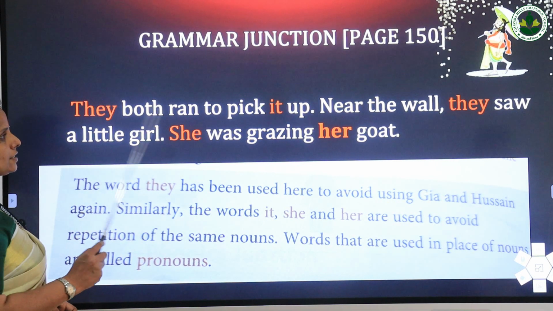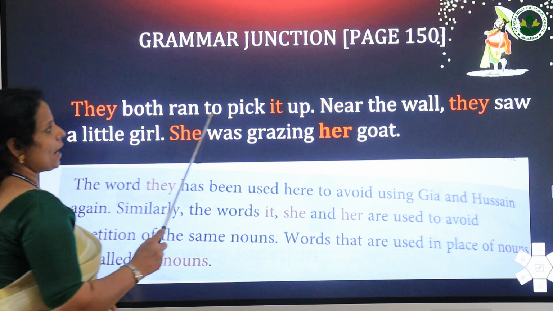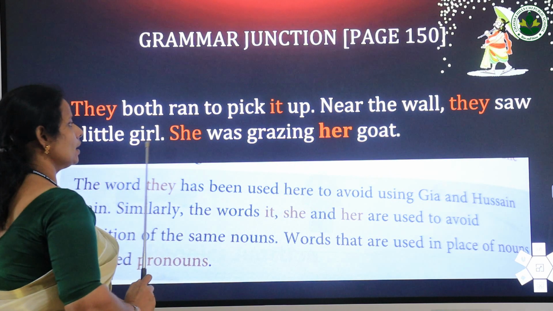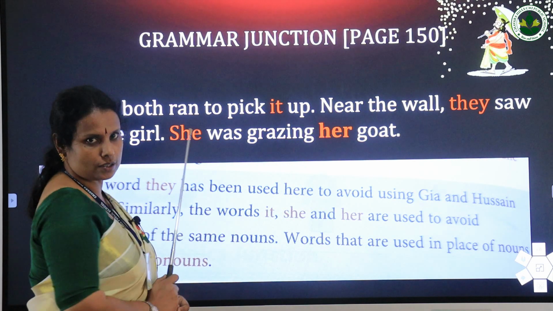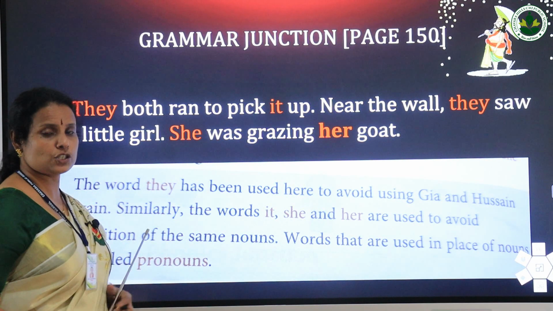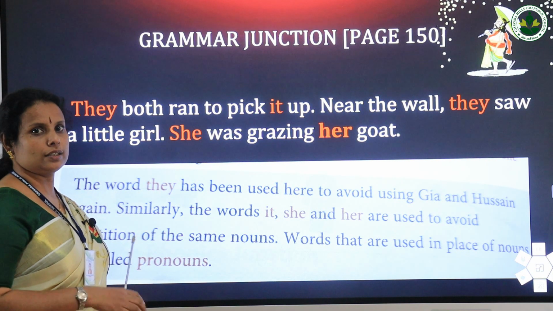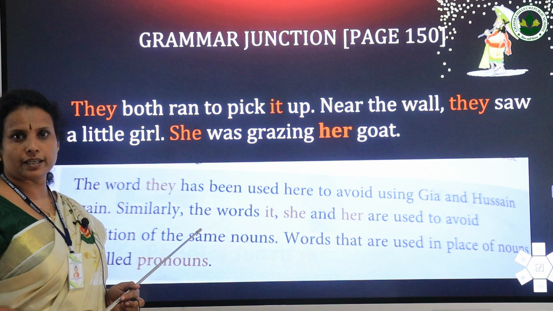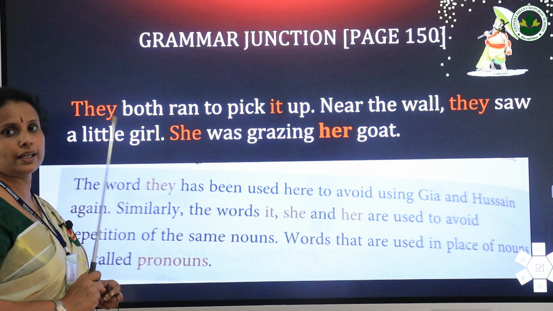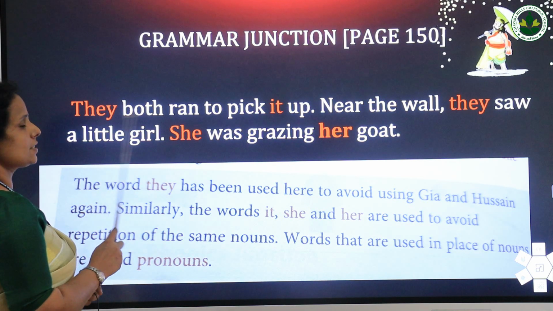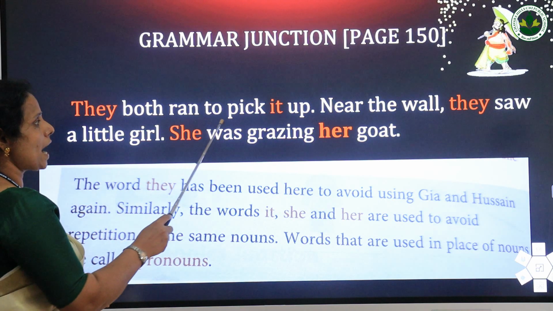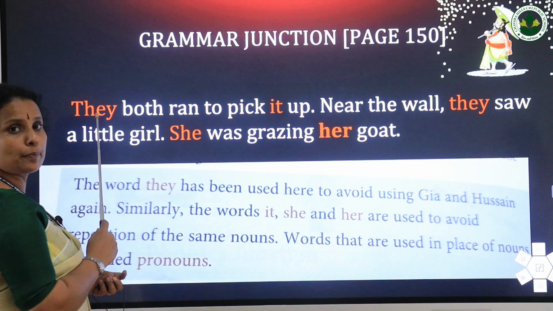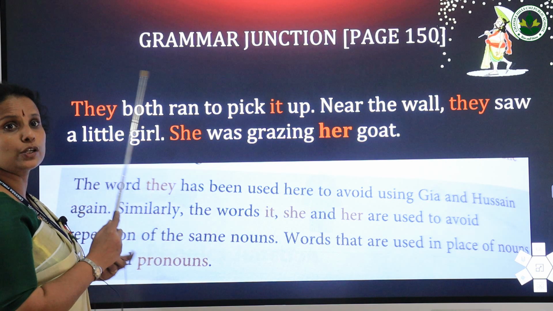So read this sentence once again. They both ran to pick it up. Near the wall they saw a little girl. She was grazing her goat. So we already studied the story of three little children, Rema, Jia and Hussein. In that story we read this sentence, isn't it? They both ran to pick it up. You know who are those they? So the word they represents Jia and Hussein.